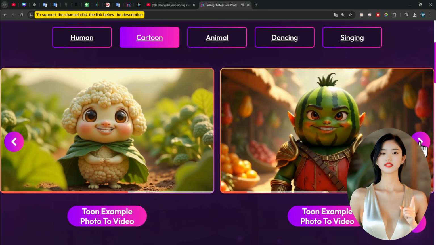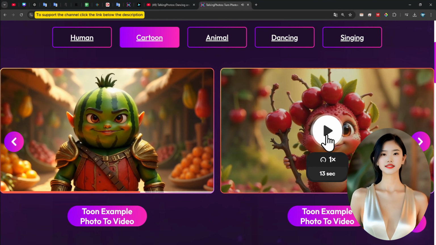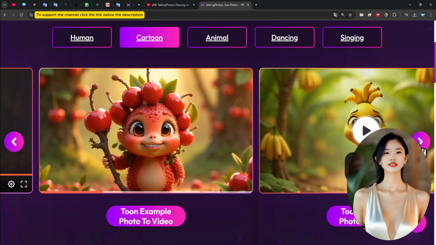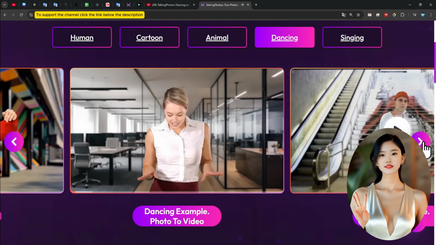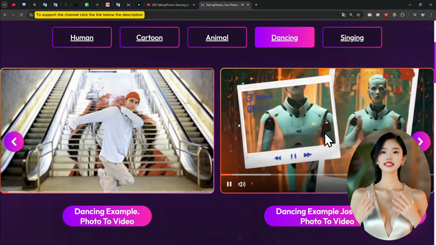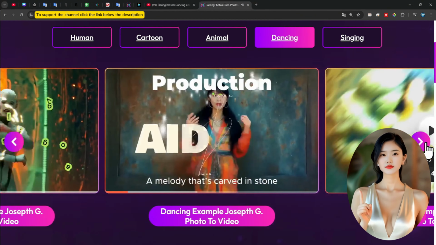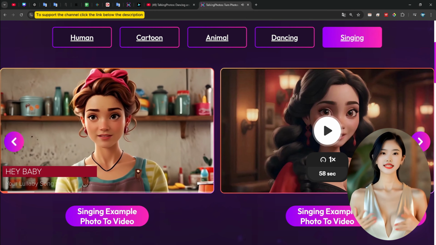What makes Talking Photos AI stand out? One-time payment, lifetime access. No recurring fees, no monthly charges. Just one payment, and you can use it forever to create amazing AI avatar videos. Unleash creativity with videos up to 5 minutes long. Create short or long videos based on your needs.